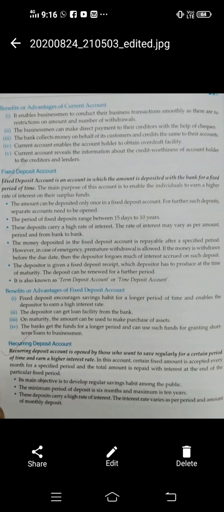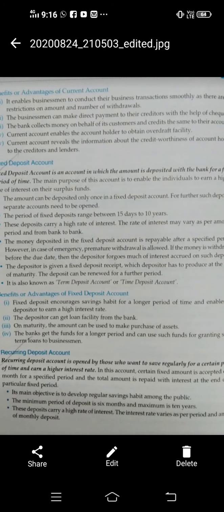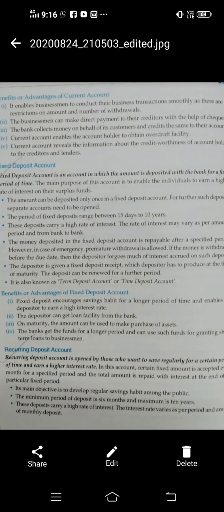Suppose you have an FD in a bank. On the basis of this FD, the bank will provide you a loan, because this FD account shows your creditworthiness and your financial position to the bank. So the bank can easily grant you a loan also.